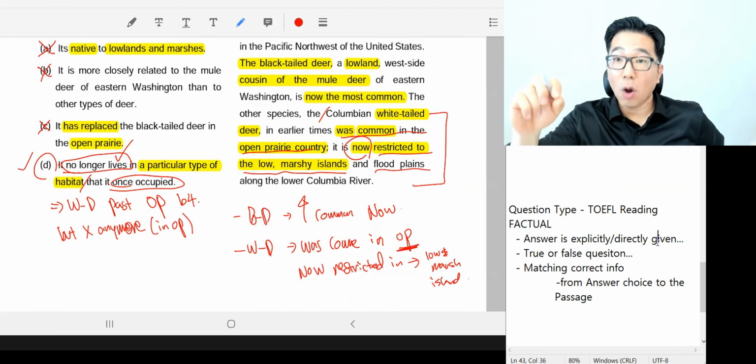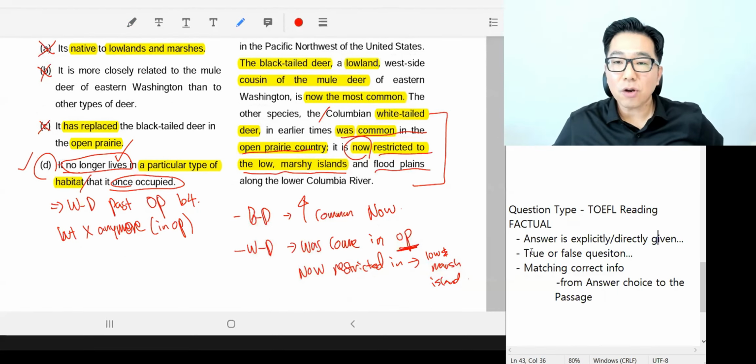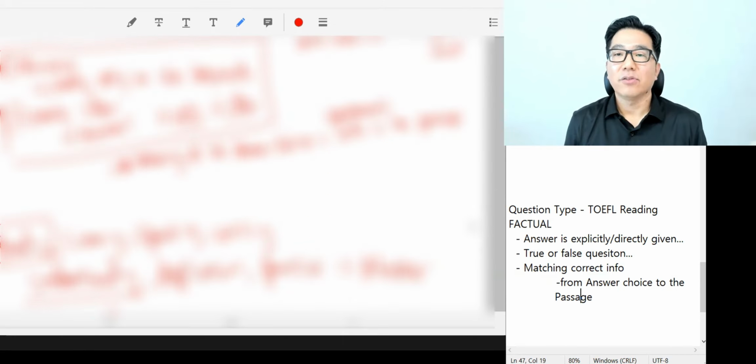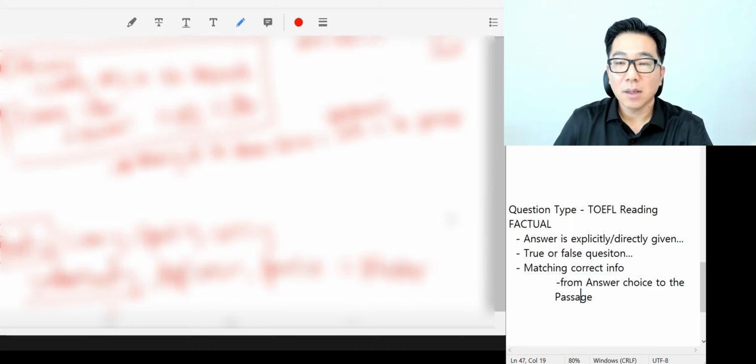So you just need to go and find out the exact answer. Okay, so it's a true or false question, as I said. So at the end of the day, it's matching correct information from answer choice that matches information in the passage. So that's it, guys. That's the question type 1. And it was a factual question.